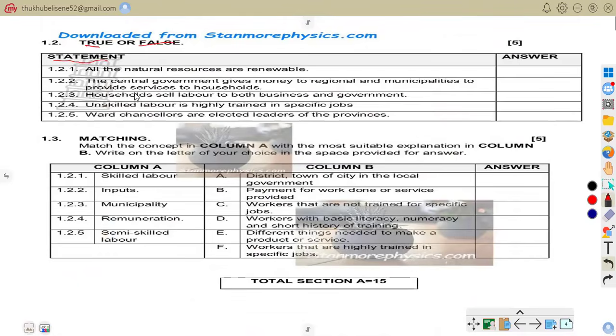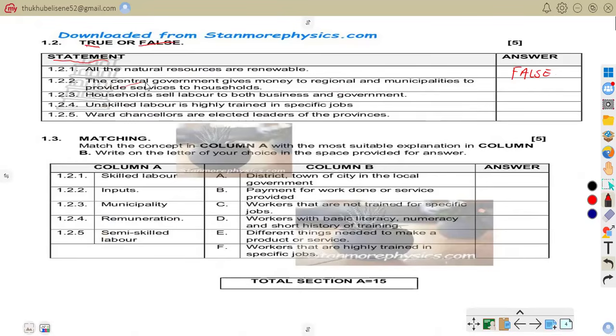So 1.21 says, all the natural resources are renewable. Is it true or is it false? The correct answer there is false. Some natural resources cannot be replaced once used. Coal is non-renewable because it takes millions of years to form. So the answer is false.